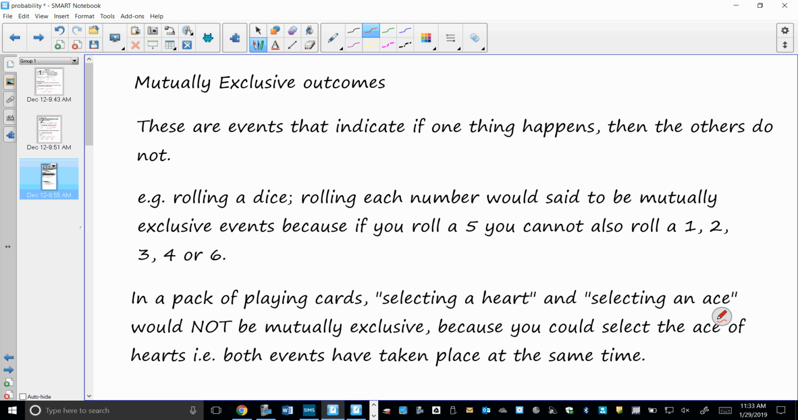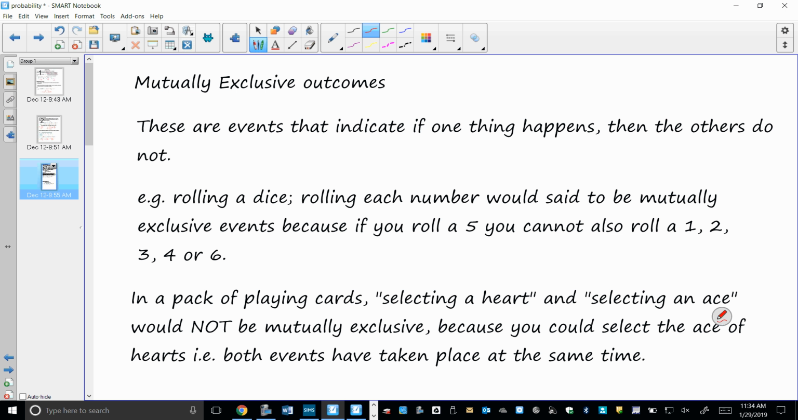Mutually exclusive outcomes. These are events that indicate if one thing happens, then the others do not. So rolling a dice, rolling each number would be said to be mutually exclusive events, because if you roll a 5, you cannot also roll a 1, 2, 3, 4, or 6. That makes sense? You can't, so they're exclusive events.